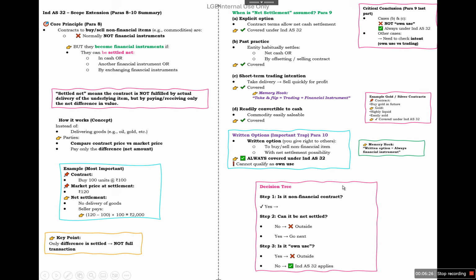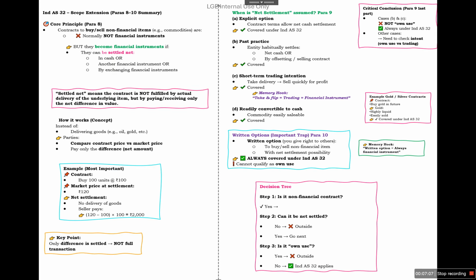So, a decision tree: how to identify whether it is a financial contract that will be covered by Ind AS 32 or not. If it is a non-financial contract, can it be net settled? No. If it cannot be net settled and it is a non-financial contract, it will be out of the purview of Ind AS 32. But if it is a non-financial contract and it can be net settled, then we need to check the next condition, whether it is for own use. If it is for own use, then it is not under Ind AS 32 coverage. And if it is not for own use, it will be covered by Ind AS 32.